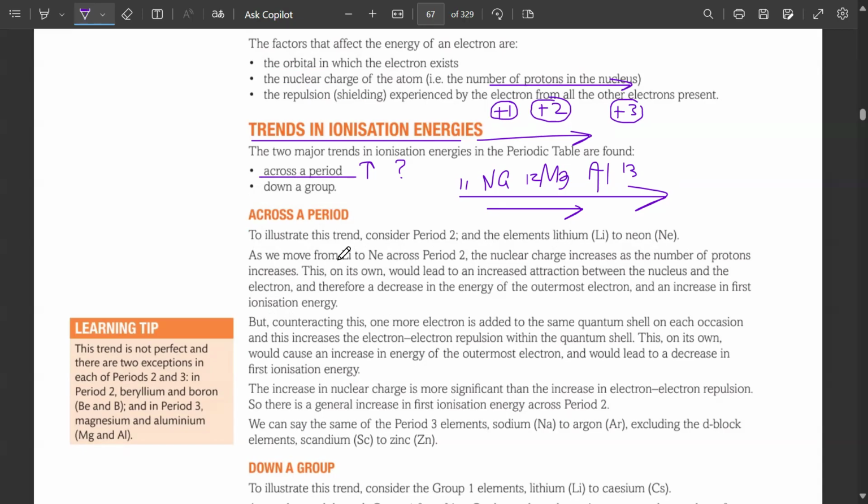So as you move from, let's say, lithium to neon across the period, the nuclear charge increases as the number of protons increases, which would lead to increased attraction between the nucleus and the electron. And when there's an increased attraction between the nucleus and an electron, the ionization energy needed to remove any electron would also increase. Got it? Mm-hmm.